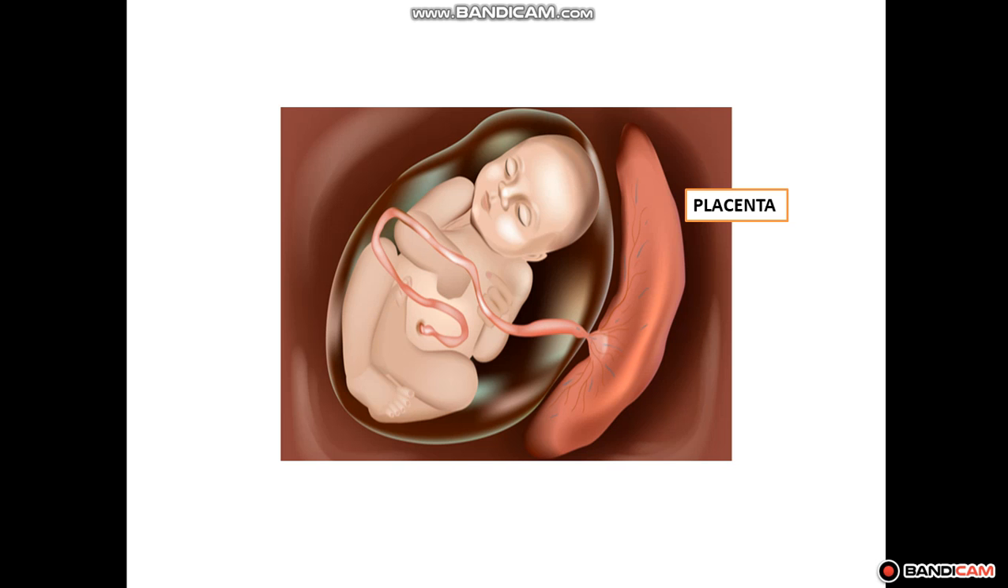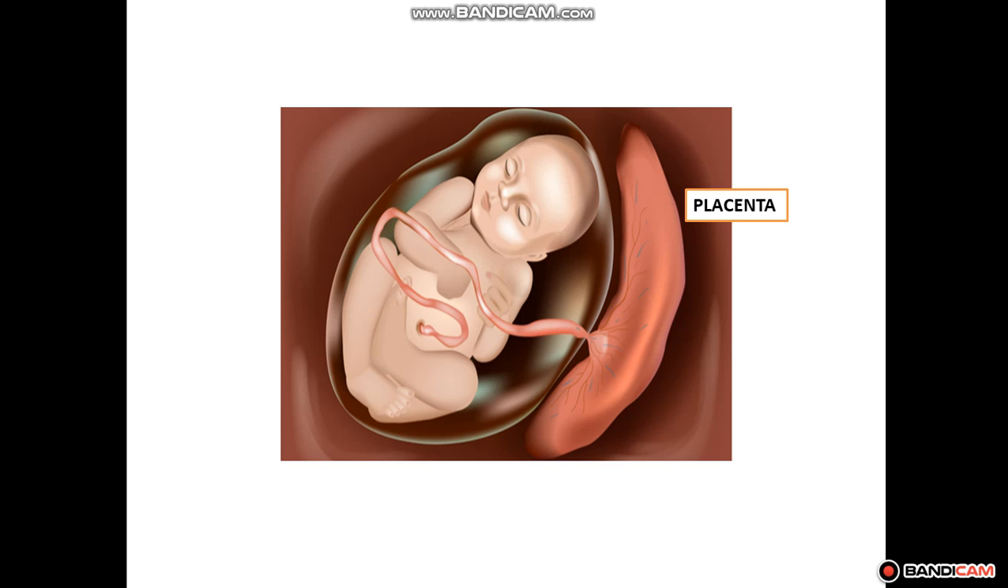The picture is given in your book, or I'm showing you on the screen even. The placenta provides oxygen and nutrients to the fetus and also removes the waste. When development of the fetus is complete, the mother gives birth to the baby, and the act of giving birth to the baby is called parturition. It's a period of 9 months or 40 weeks in humans. Hope the development of the embryo is clear to you, students.